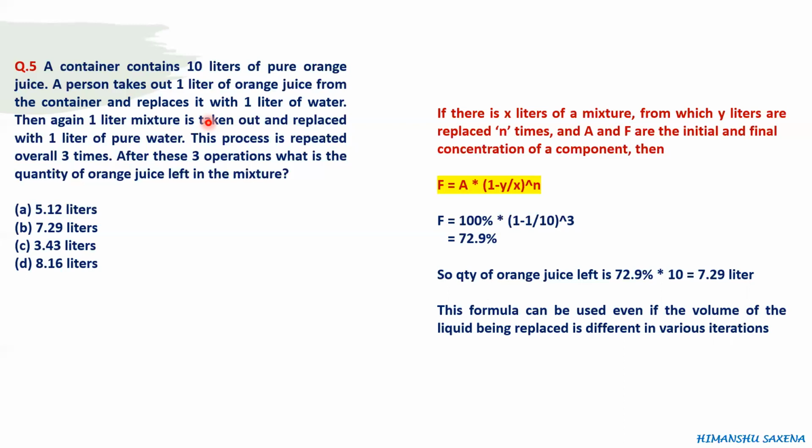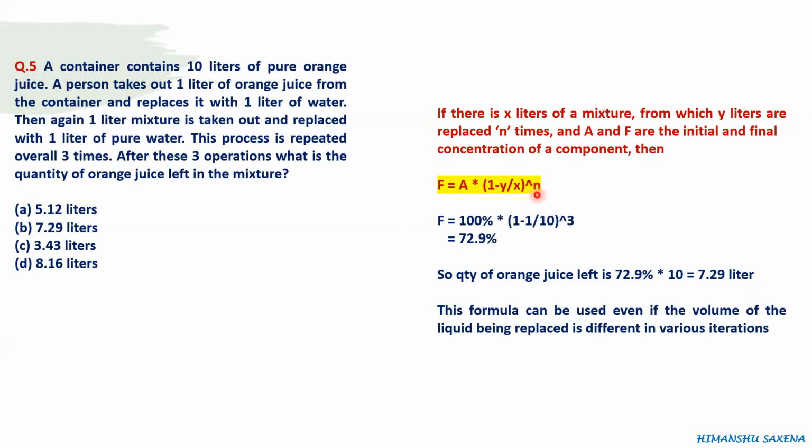In the first operation, you took out 1 liter and replaced it with 1 liter of water. In the second operation, you can take out 2 liters of the mixture and replace it with 2 liters of water. In the third operation, you can take out 5 liters of the mixture and replace it with 5 liters of water. So you can change the quantity which you are taking out in every operation, but whatever you are taking out, you have to just replace it. That's all you have to ensure. In that case also, you can use this formula.